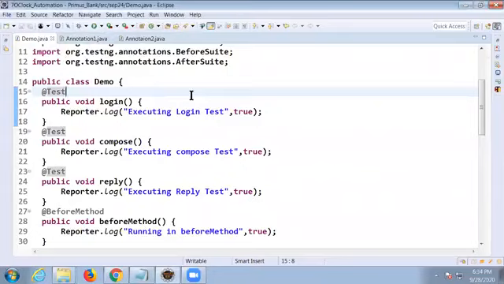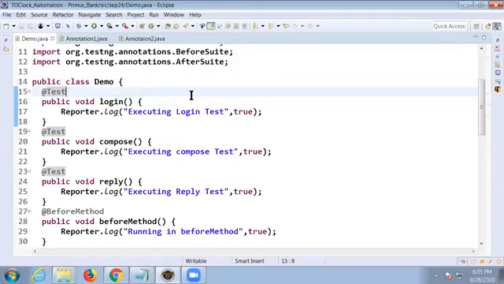Okay. So what is before test here? Anybody? What is before test and after test? Precondition. Before test is a precondition and after test is a post condition. Yeah, of course. But how does it participate for the test cases?